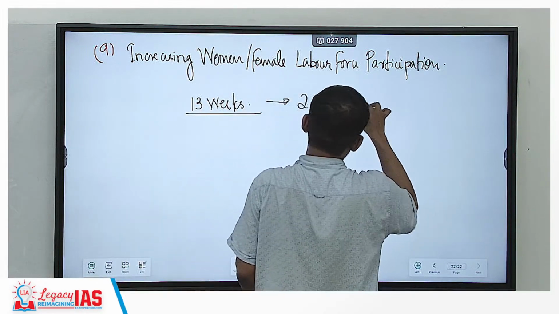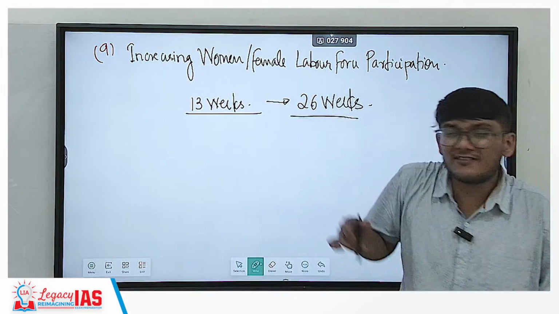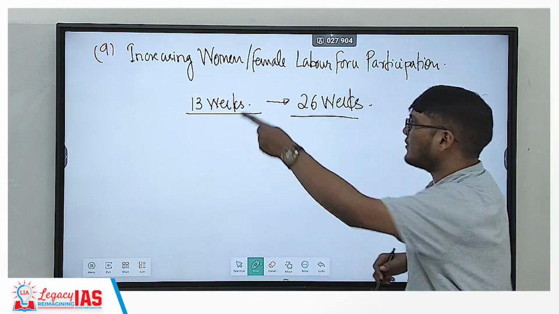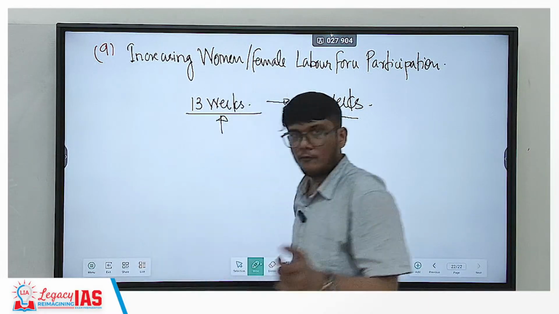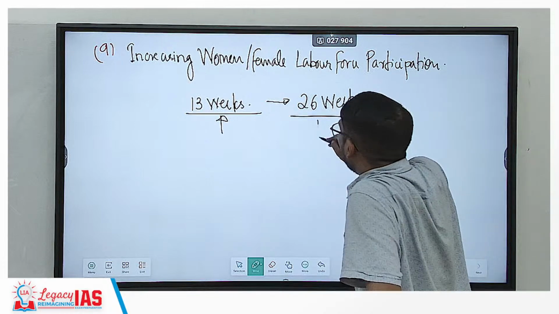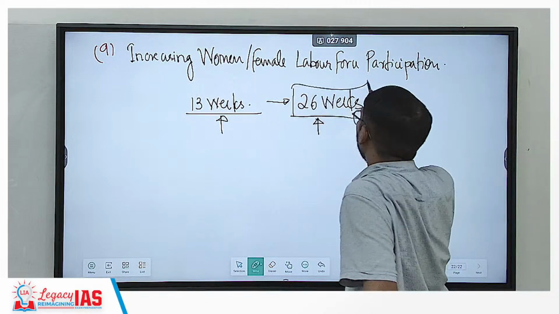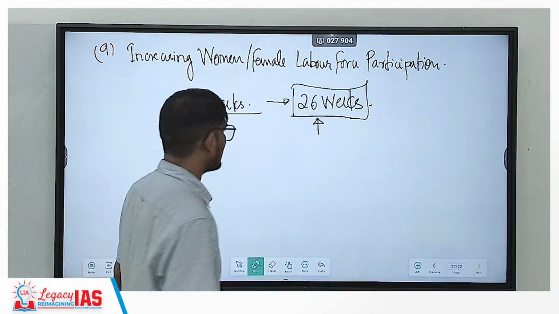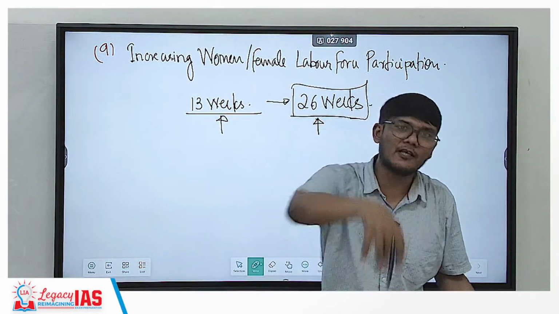Now this is a very good thing, that the paid leave has increased from 13 to 26 weeks. But what is the problem here? Earlier the industry needed to give 13 weeks of paid leave. The person is not working, you're still paying them. Now they have to give 26 weeks of paid leave. The person is not working for 26 weeks and you still pay them, because of which there is a chance that the company would be reluctant to hire a female in the first place.